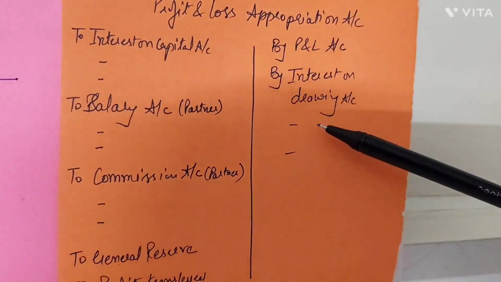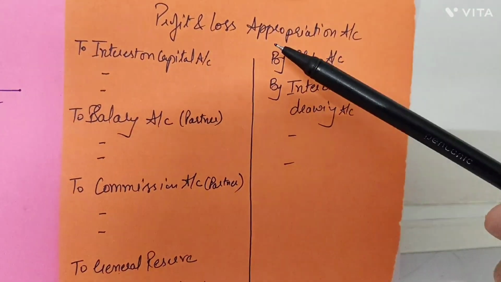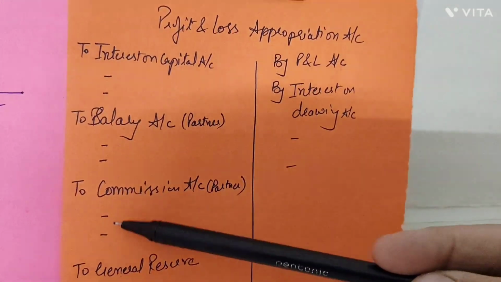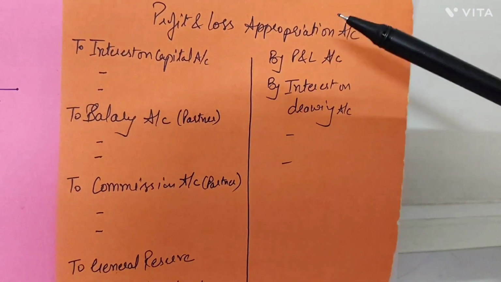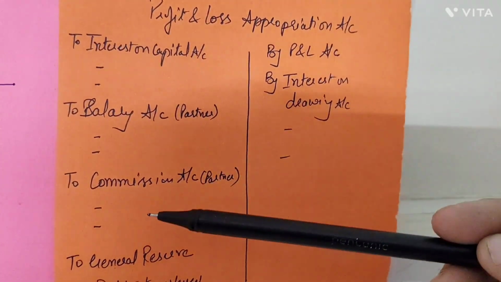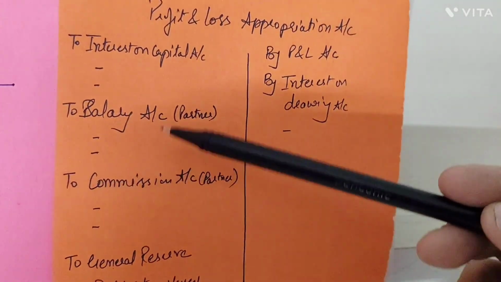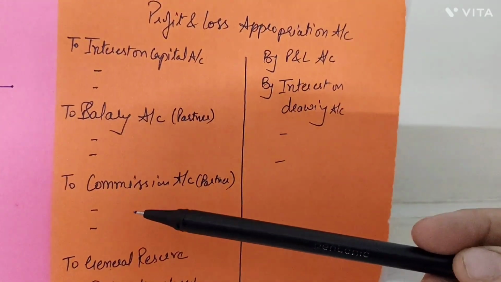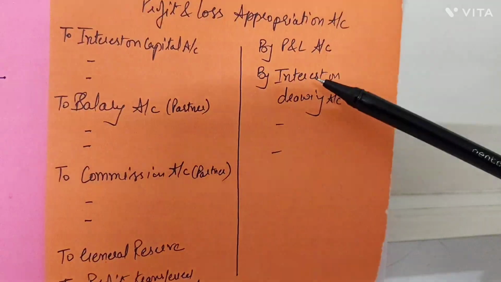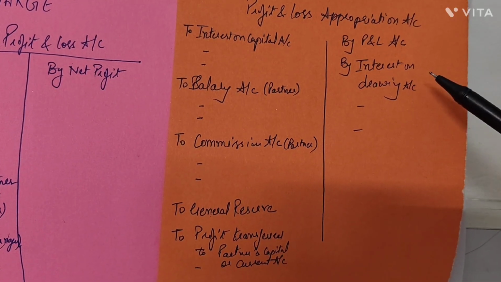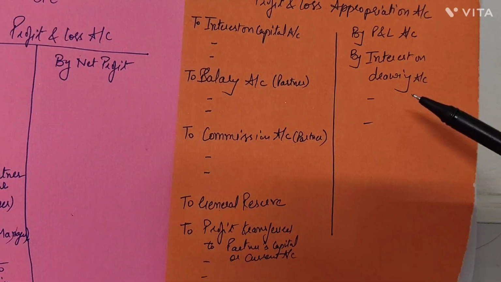Why credit side? Because the P&L appropriation account is a nominal account. Debit all losses and expenses, credit all incomes and gains. IOC, salary, commission, whatever is payable to the partners, is an expense to the business. And interest on drawings is an income for the business.